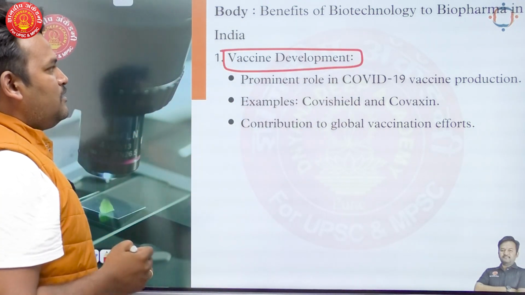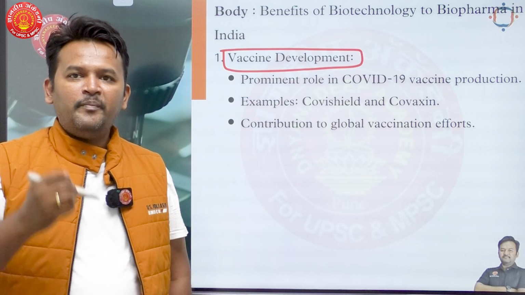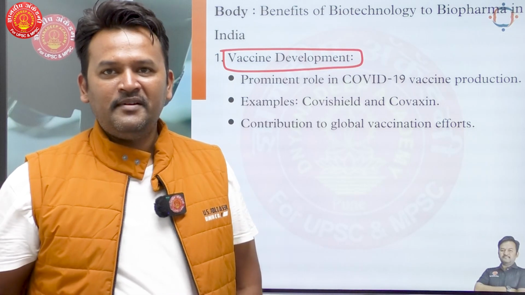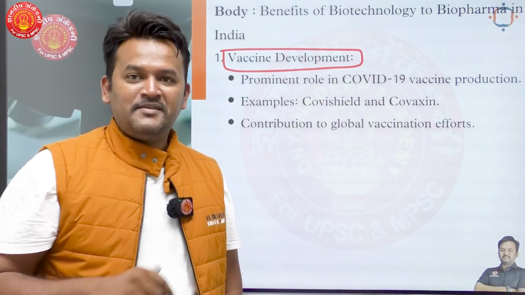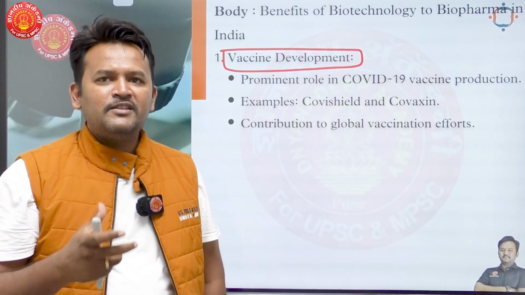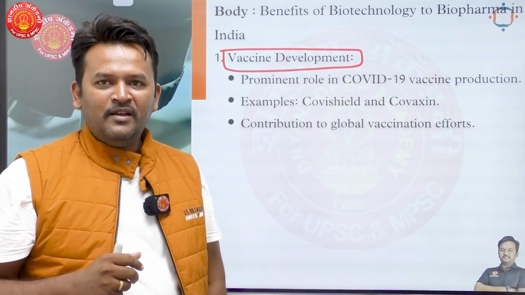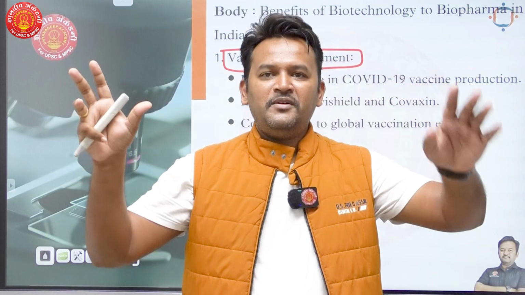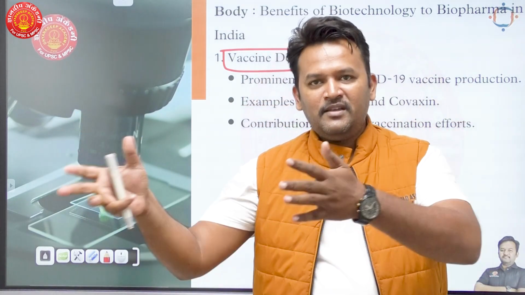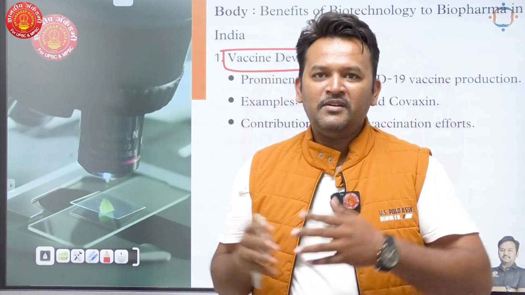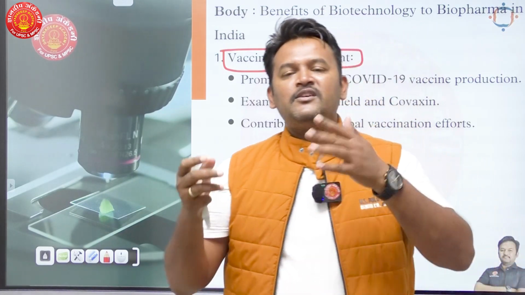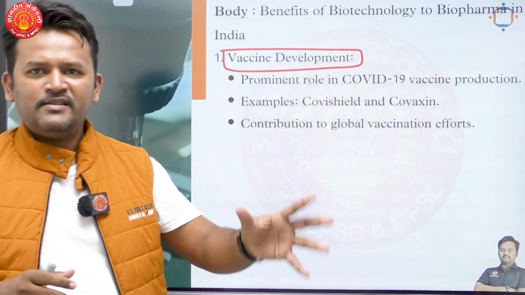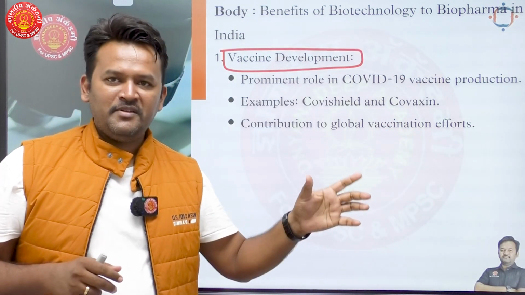In the world, nobody has seen the pace with which India came up with vaccines in the case of COVID, and that too at a very cheap price. So the most cost effective vaccine production is happening in India. African countries are way more supportive of this cause as well, because nobody had given them any vaccines in the COVID crisis, but India opened its doors. We have developed it, our vaccines are cost effective, and we are going to give it to you. So there is a strategic interest in this vaccine field as well.